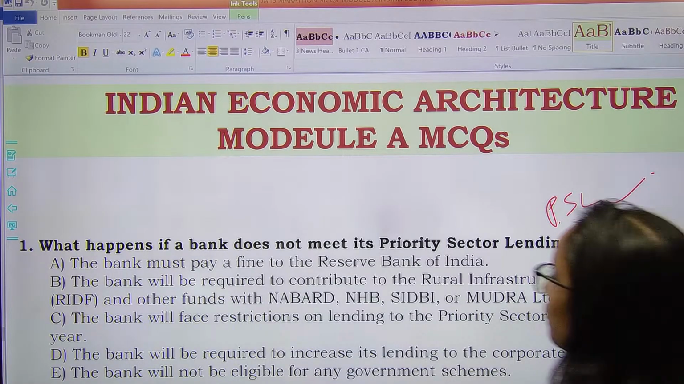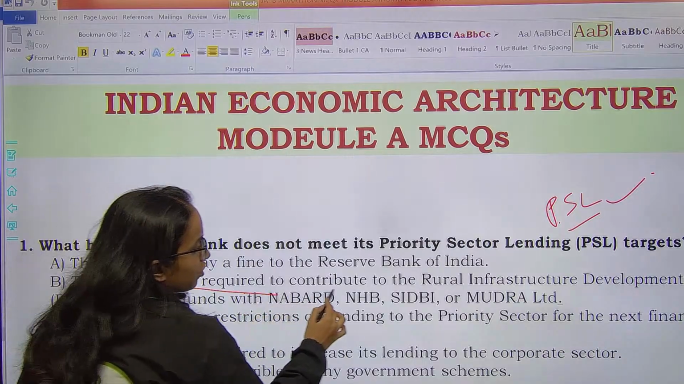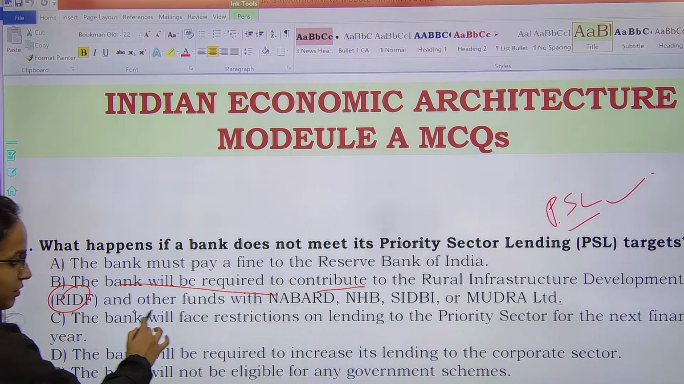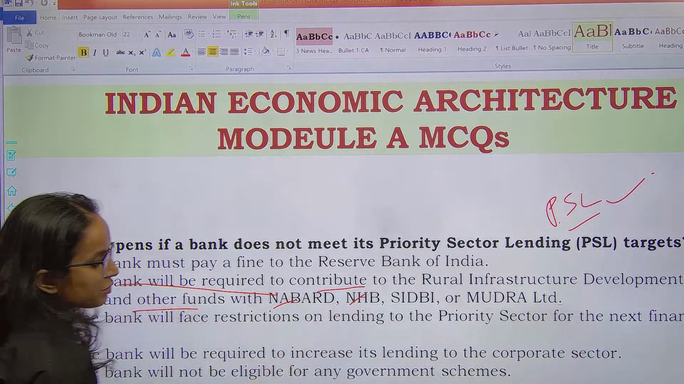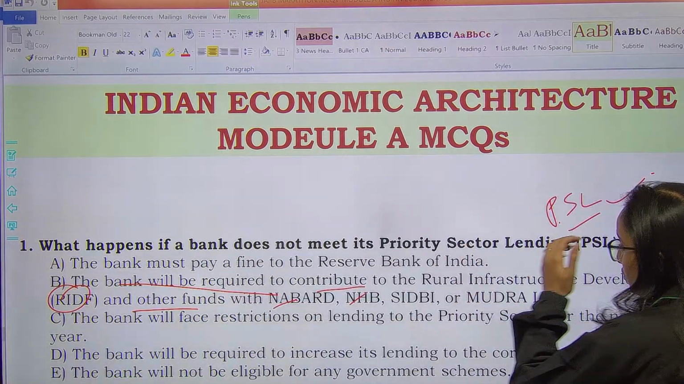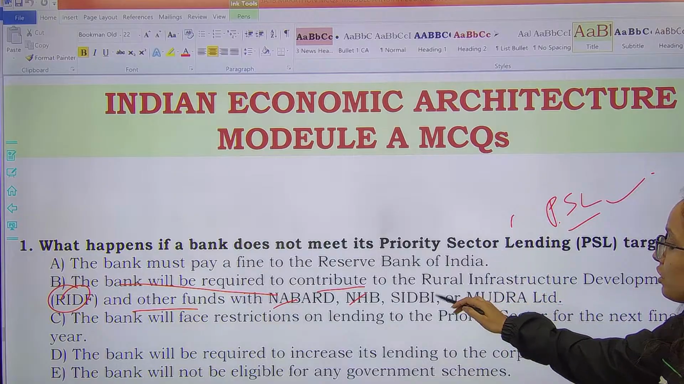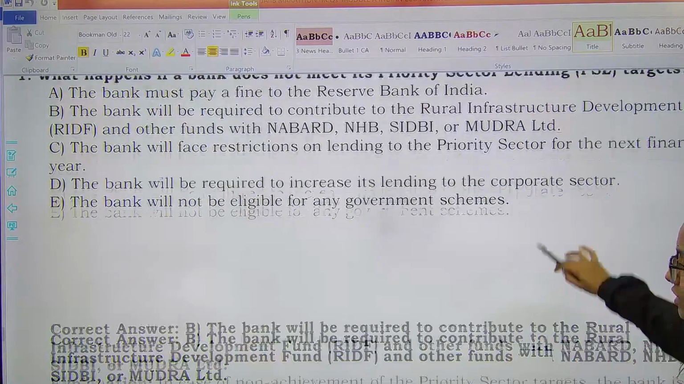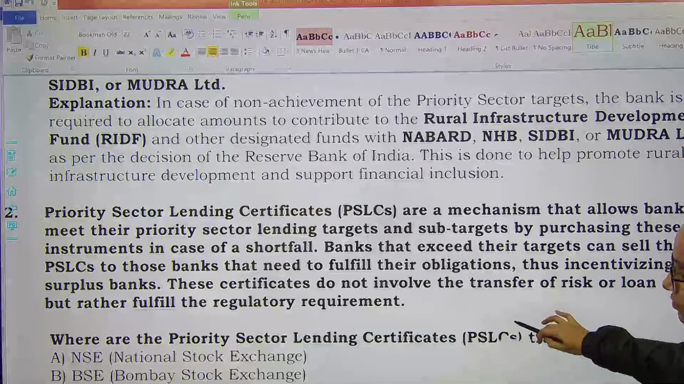The correct answer here would be the bank will be required to contribute to the Rural Infrastructure Development Fund, RIDF, and other funds with NABARD, NHB, SIDBI and Mudra Limited etc. So if you do not meet the PSL target, you will be contributing to these entities, right? So option B will be the right answer. Remember that. Next question.